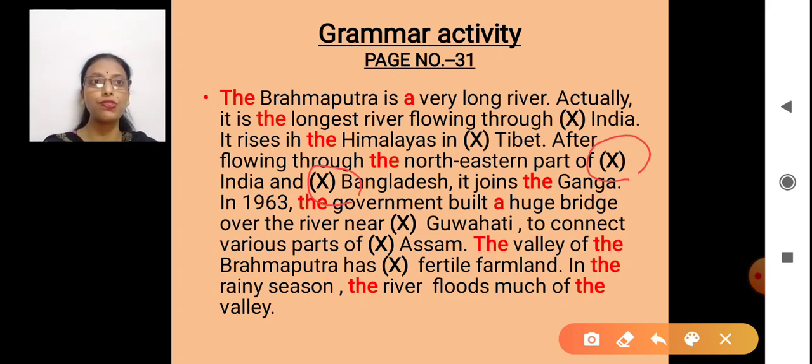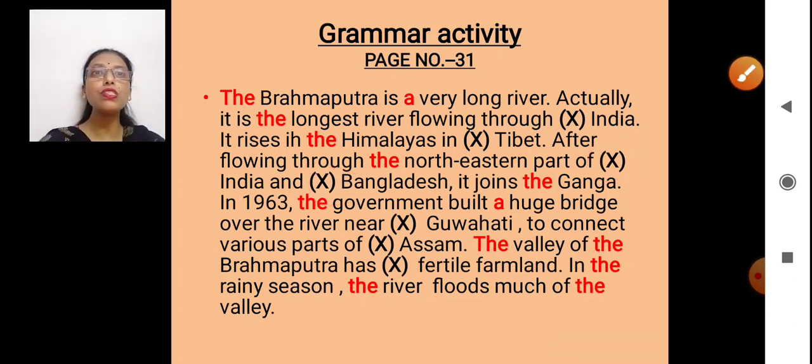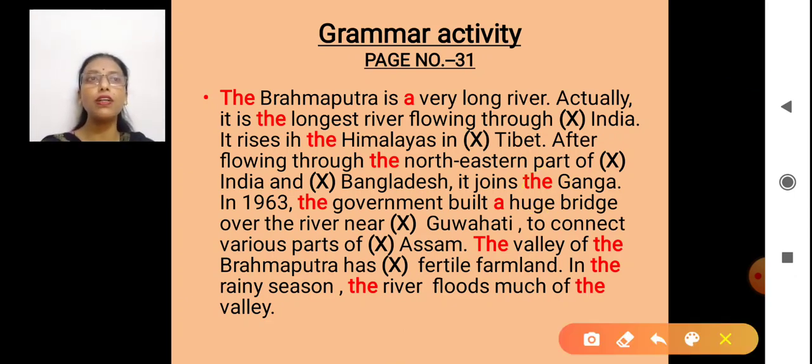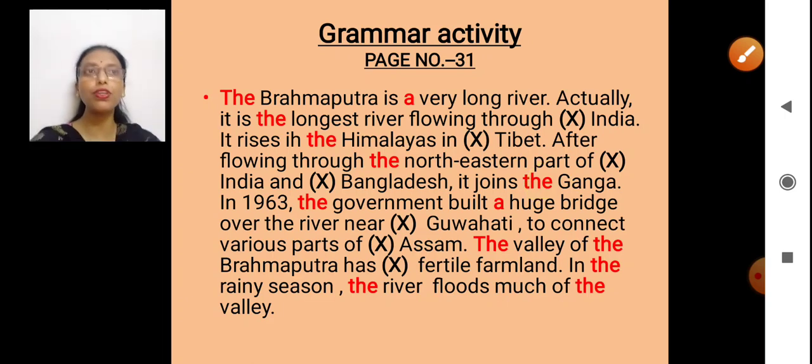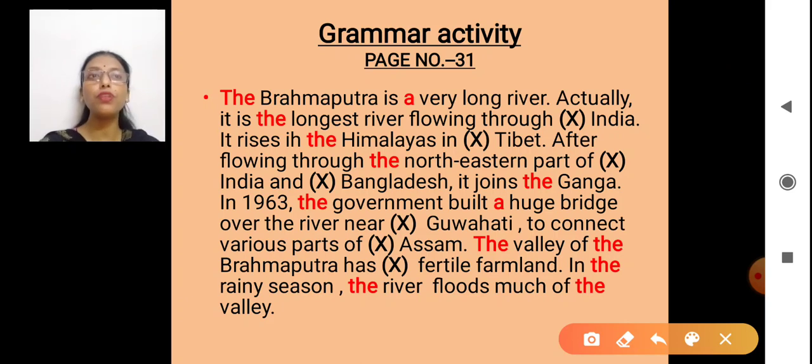Names of countries. Okay. It joins the Ganga. Now here again the, because I am talking about Ganga. Okay. Now, in 1963, the government built a huge bridge. Why have I used the in front of government? Because here I am talking about the Indian government.